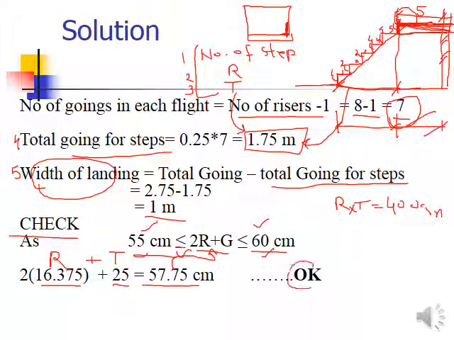You have to write this okay sign with your design and your proportion of riser and tread, that the riser and tread dimensions you have calculated earlier are okay. But let's suppose you are getting for your case less than 55, meaning you are getting here 50 centimeters. So then what you have to do? You have to either revise the riser dimension or the tread dimension. It's up to you. Whatever you revise, accordingly the other dimensions, I mean number 4, number 5, may be affected. Okay, so check again all of your calculations after revising your riser and tread dimension. Okay, so that's very important.